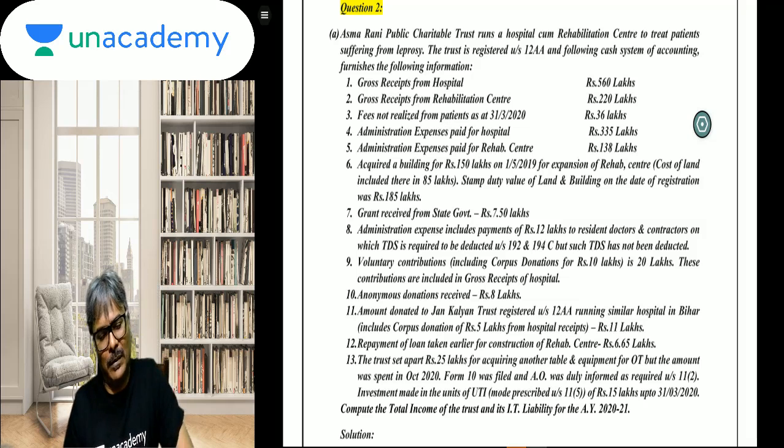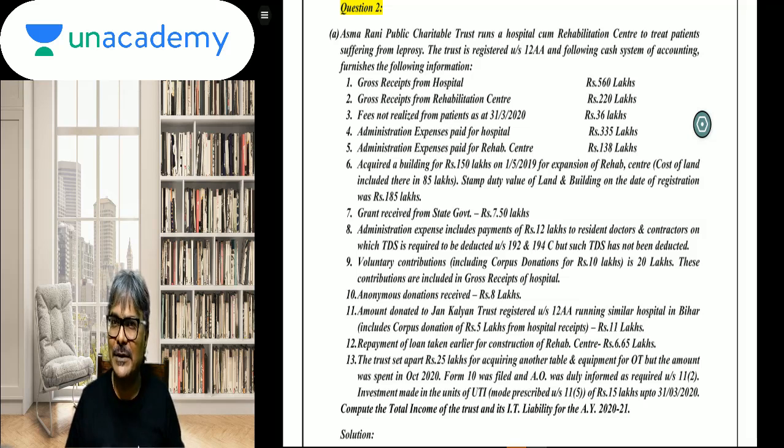Let's have a look. Asma Rani Public Charitable Trust runs a hospital cum rehabilitation center to treat patients from leprosy. The trust is registered under section 12AA and following the cash system of accounting. It furnishes the following information. Gross receipt from hospital is 560 lakhs. Gross receipt from rehabilitation center. In both the cases, students, you are given the gross receipts.